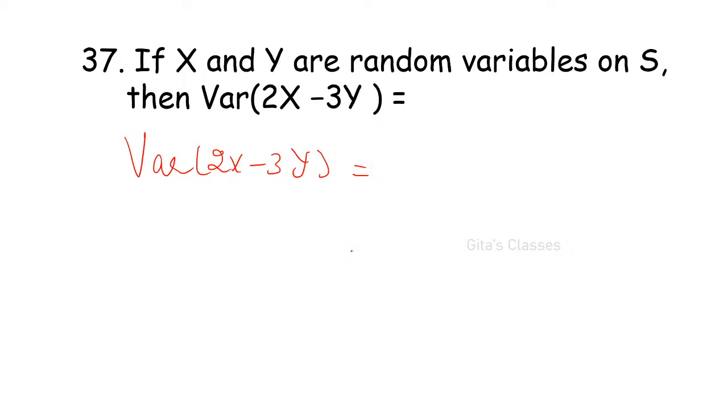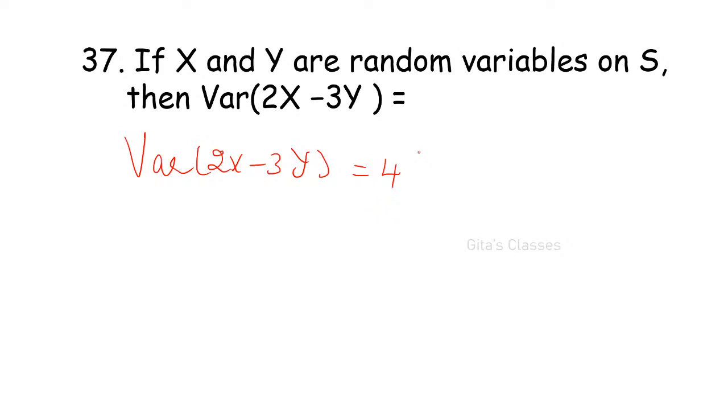Yes, correct. Yes, ma. 4 into E of x minus 9 into E of y. Very good. Not E of y. Sorry, Uma Reddy. It is asked for variance, not expectation. Please be careful, okay. 4 into is right, 2 squared. Yes, Shrutika is correct. Excellent. It is not 2, it is 2 squared. Okay, Uma has written 4 into